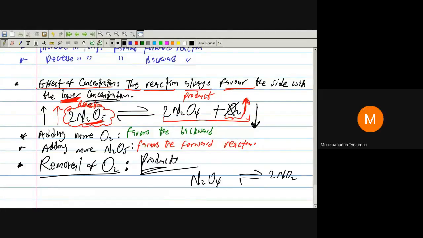Now look at this one. Let me say I am removing NO2. As it's being formed, I'm removing it. Now, who can tell me which part has the highest concentration, reactant or product? Okay, it's reactants. And where does the reaction favor? Is it the highest concentration or lowest concentration? The lowest concentration. Exactly. So according to this, it will favor the product, the forward reaction.